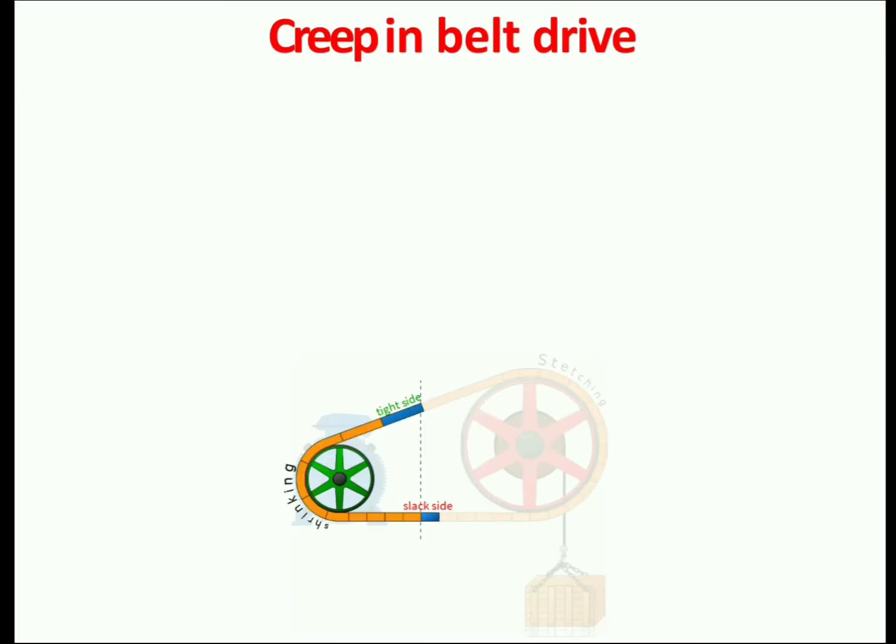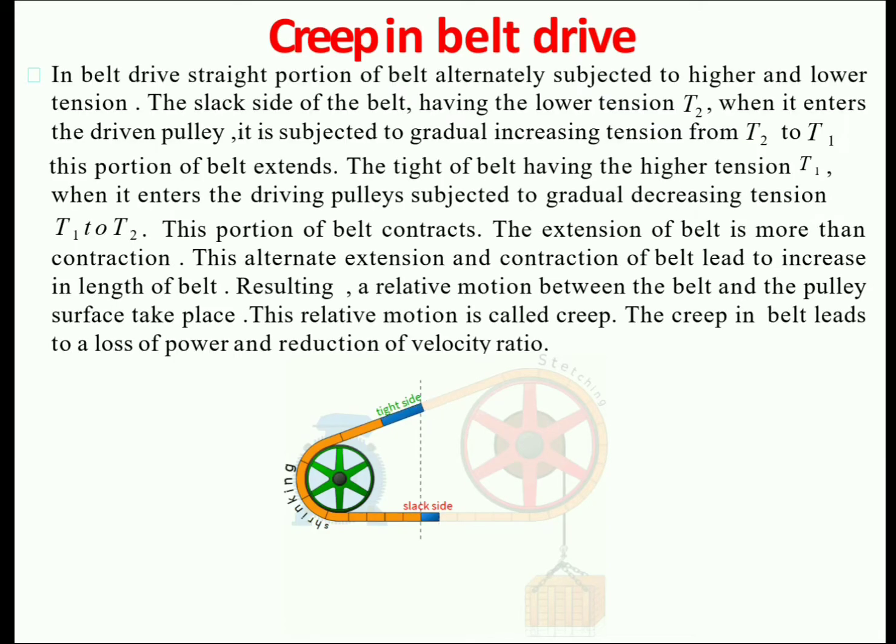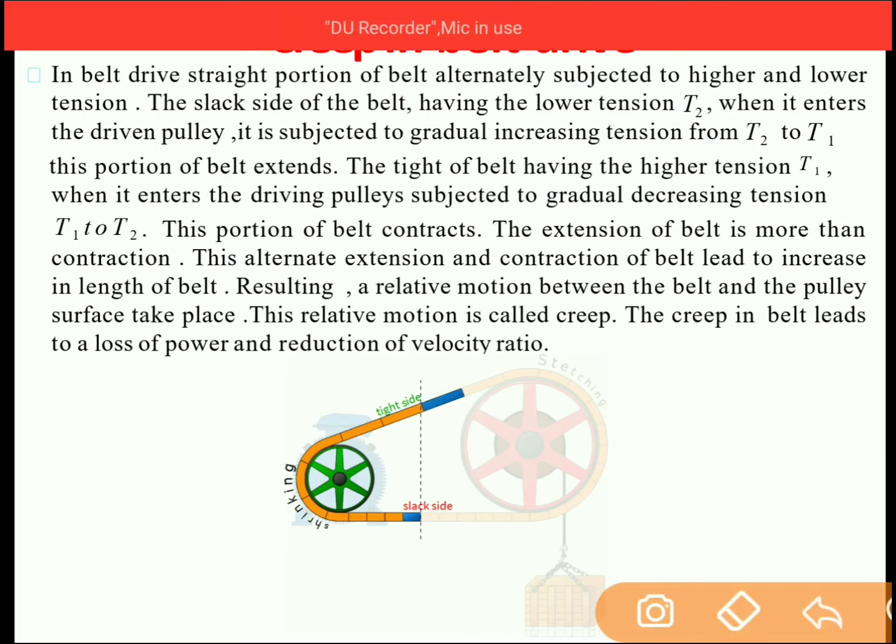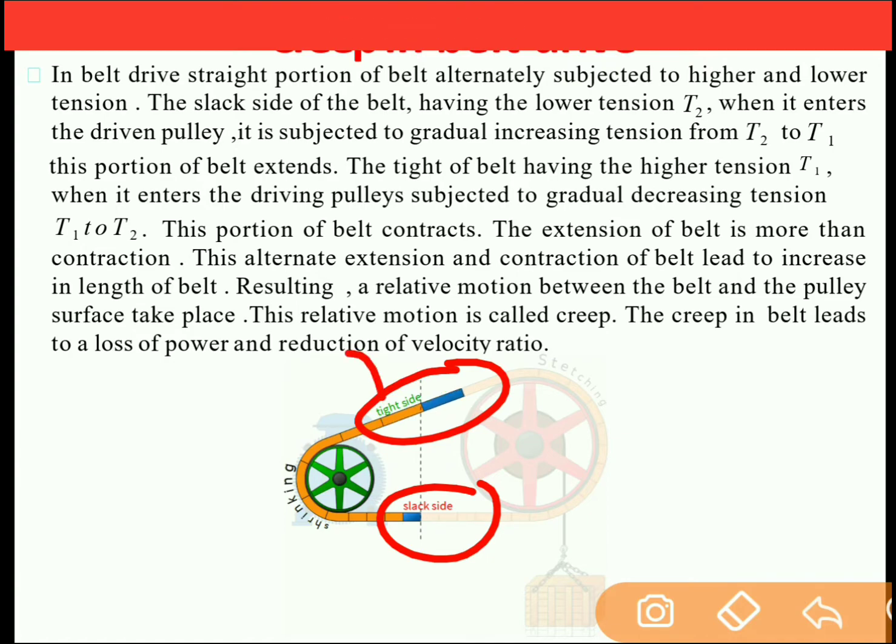Creep in the belt drive. To understand the creep in detail, you can see the figure over here. In this figure, there is a driving pulley and a driven pulley. The tight side is at the top and the slack side is at the bottom. If you see the blue element at the top, it is stretched. Its length is more as compared to that of the blue element at the bottom. So this is considered the tight side because stretching takes place on the tight side, and this is the slack side because compression or shrinking takes place at the bottom side.